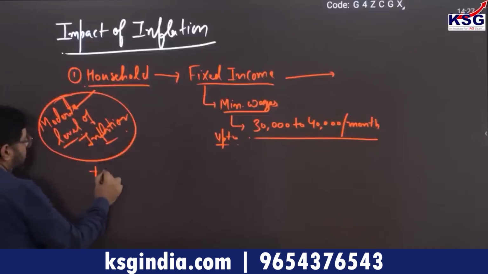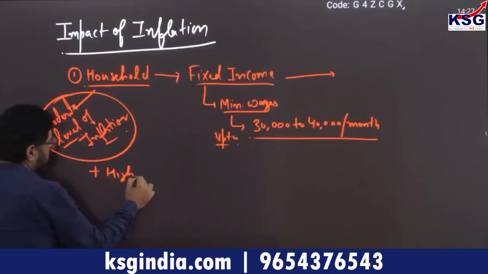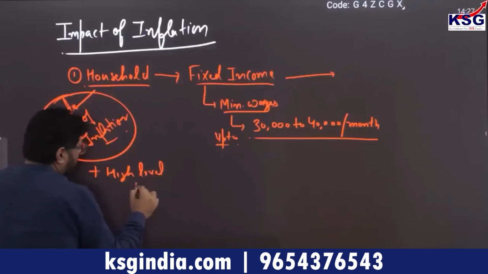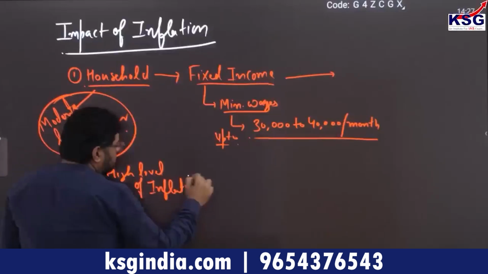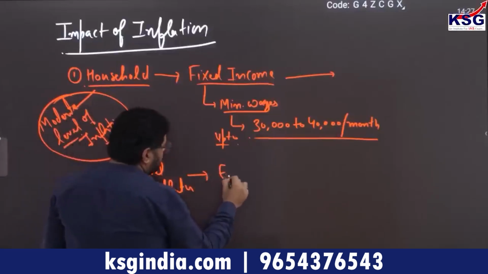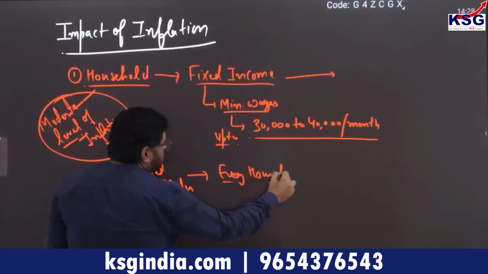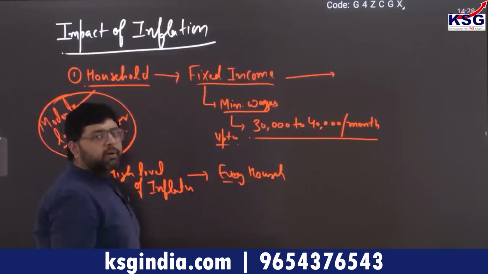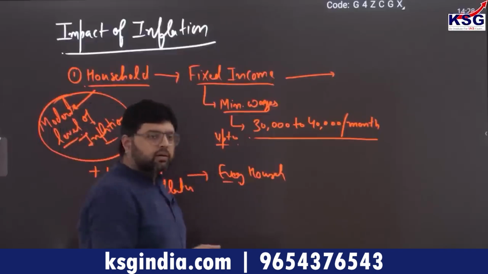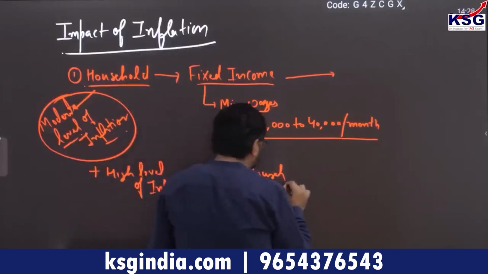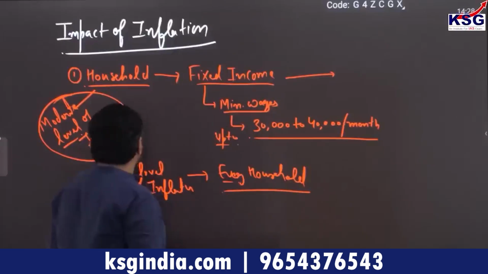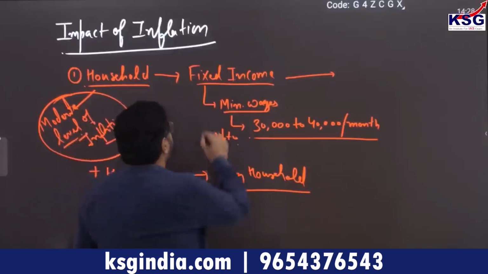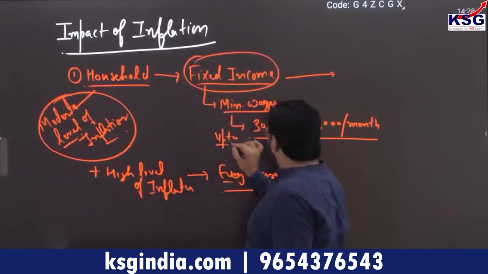But whenever there is a high level of inflation, it will impact everyone, every household. In that case, even if a person is earning 5 lakh per month, it will impact them. We'll talk about that later. Right now, remember that a moderate level of inflation will impact fixed income people, those who are getting this much.